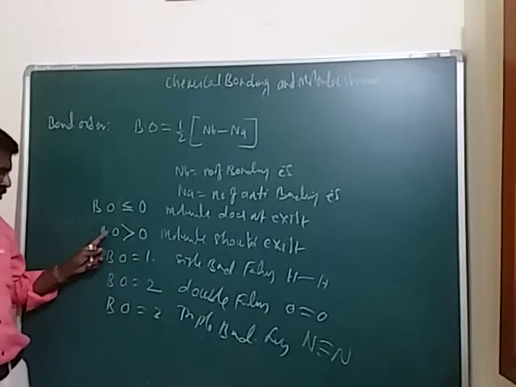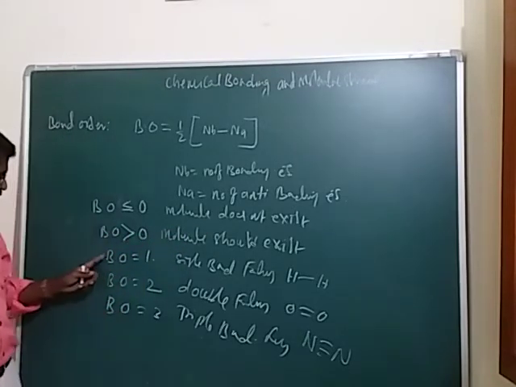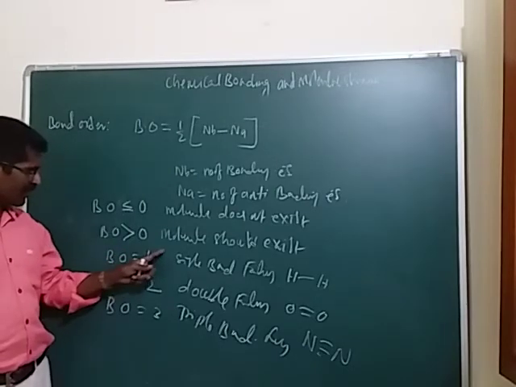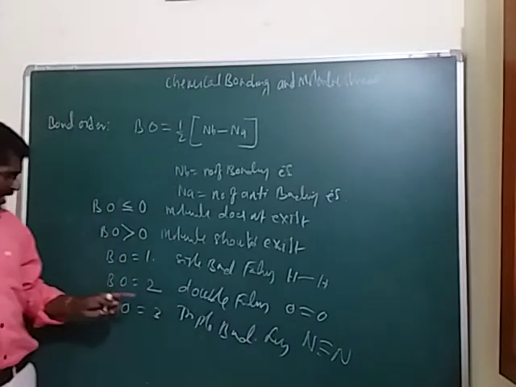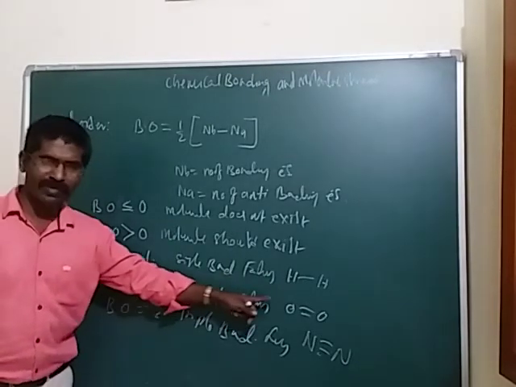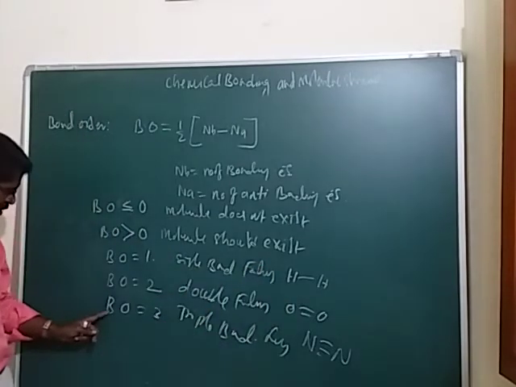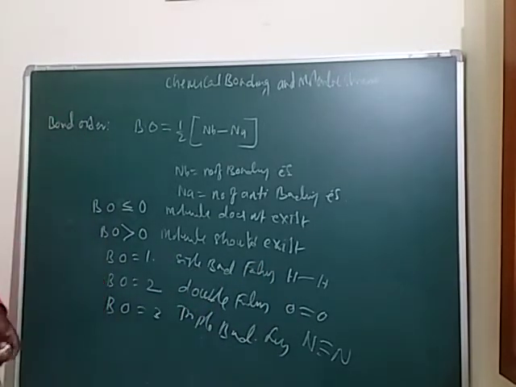And if the bond order is greater than 0, the molecule should exist. Bond order equal to 1 means single bond formation, for example the hydrogen molecule. Bond order equal to 2 means double bond formation between oxygen atoms. And bond order equal to 3 means a triple bond formation, which takes place in nitrogen.